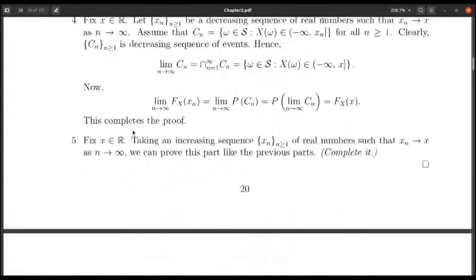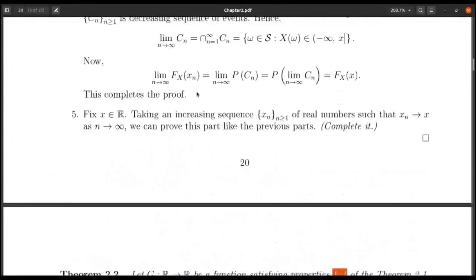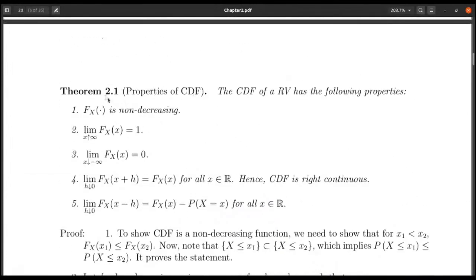The next theorem is basically a kind of converse, and it says that if I have a function g from R to R which satisfies the properties 1 to 4 above, then g will be the cumulative distribution function of a random variable. So if you go back to theorem 2.1, it says that if I have a cumulative distribution function, then it satisfies properties 1, 2, 3, and 4.